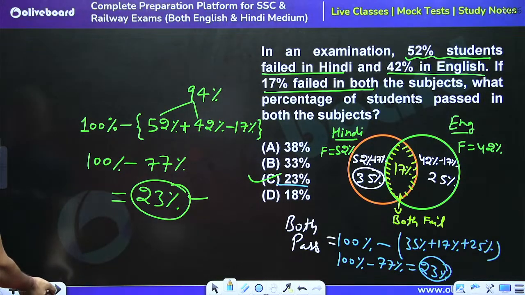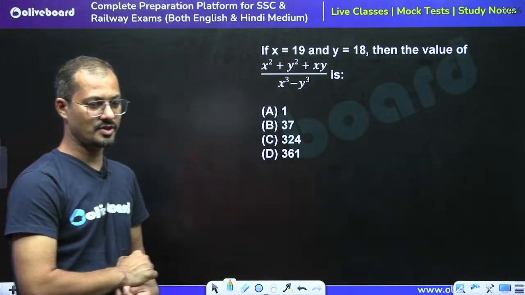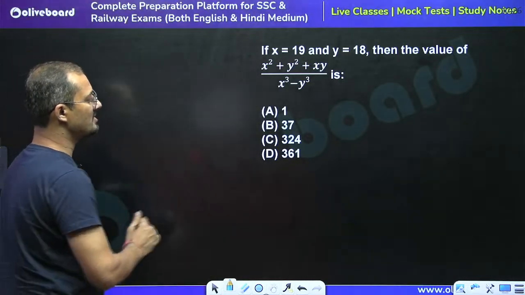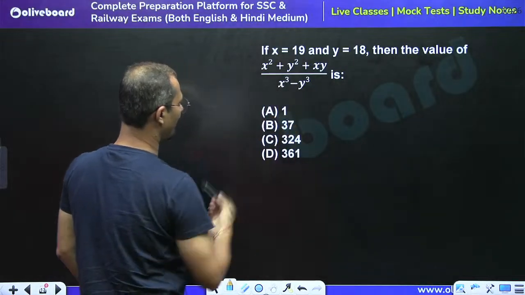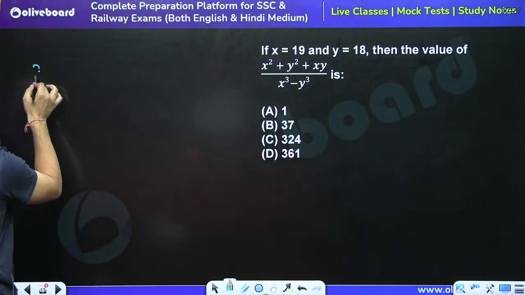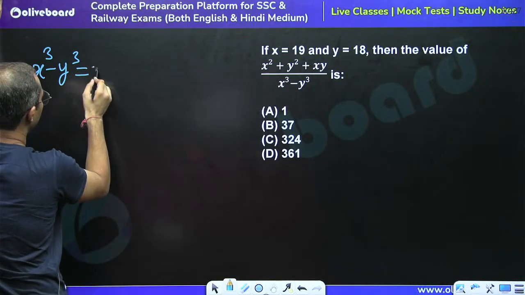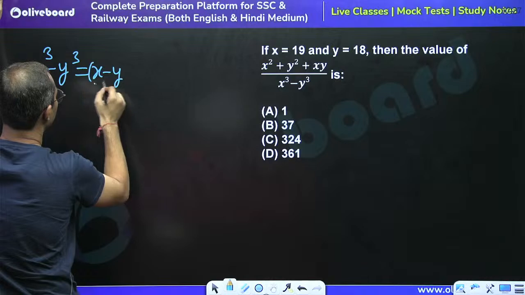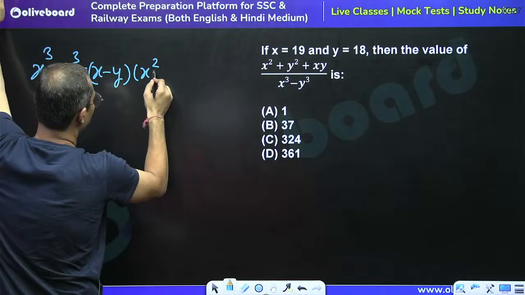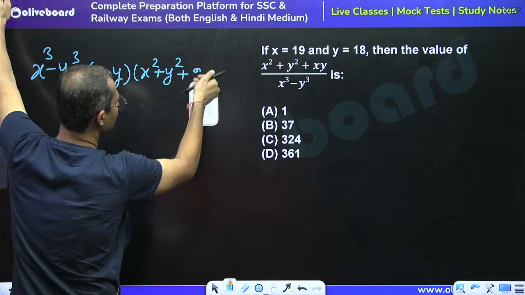Okay. So moving to the next question. Now tell me what is the answer for this question. Could you tell me what is the formula for x cubed minus y cubed? See, we must know the formula of x cubed minus y cubed. x cubed minus y cubed is equal to (x minus y) times (x squared plus y squared plus xy), right?